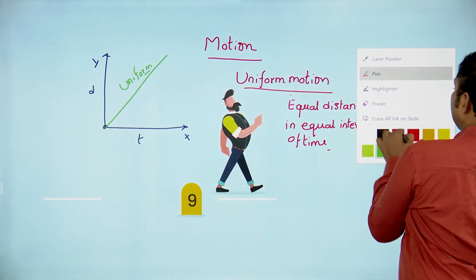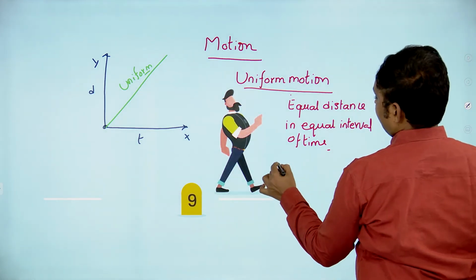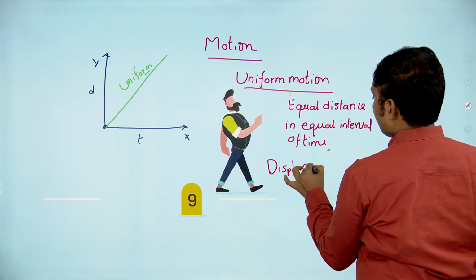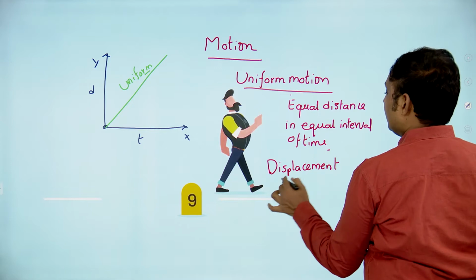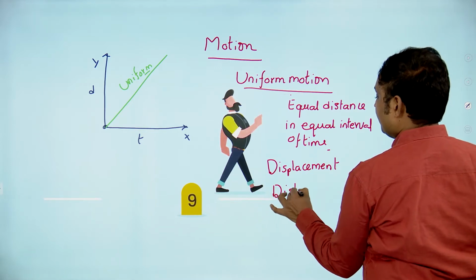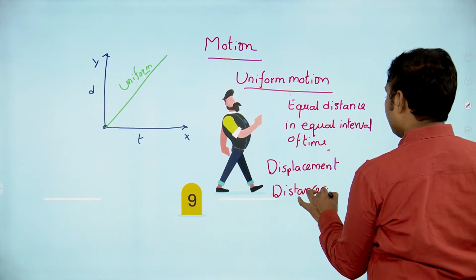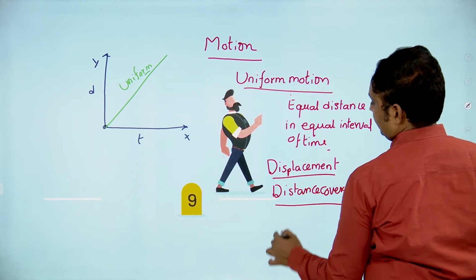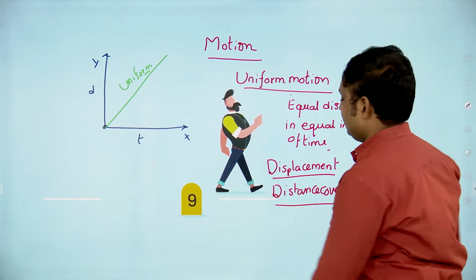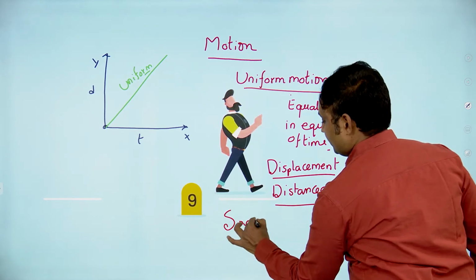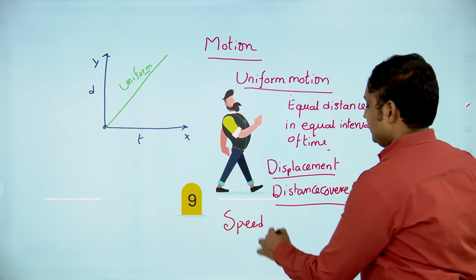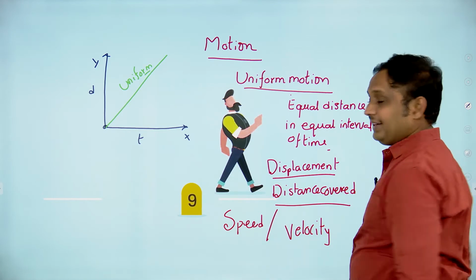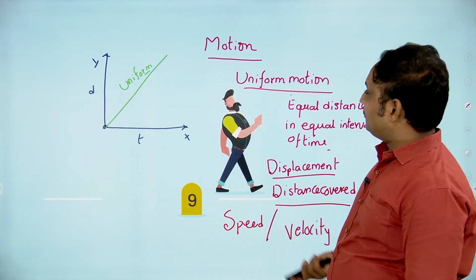What can you measure with the help of this? That is going to be displacement and distance covered. You can measure displacement. At the same time, you are going to have speed also. You have to measure that speed, and velocity is also measurable. It's very clear. Now let's go for the problems.